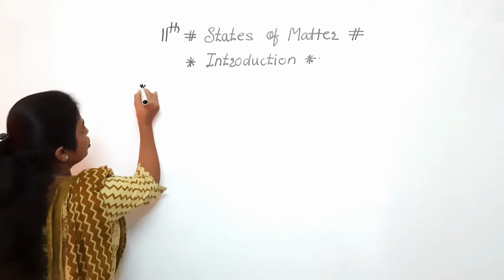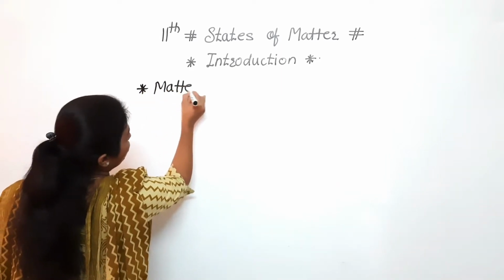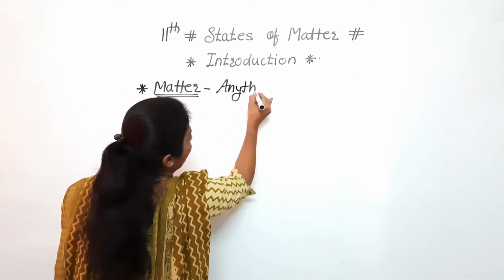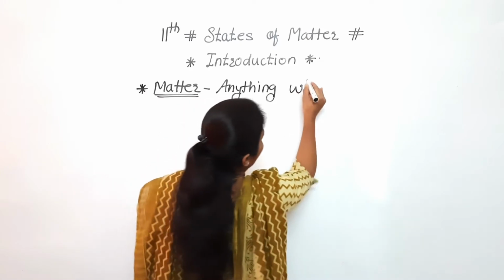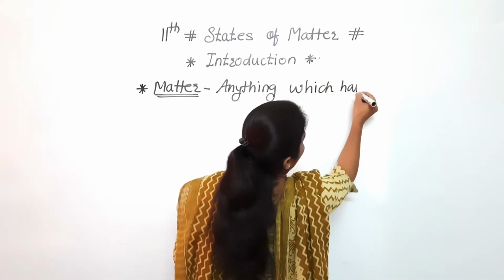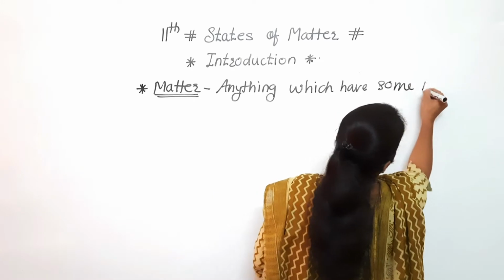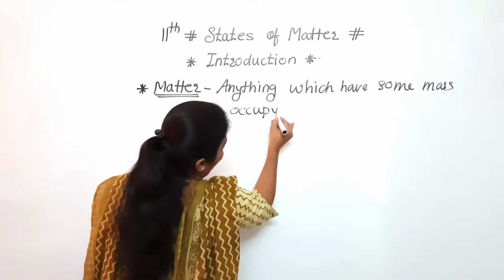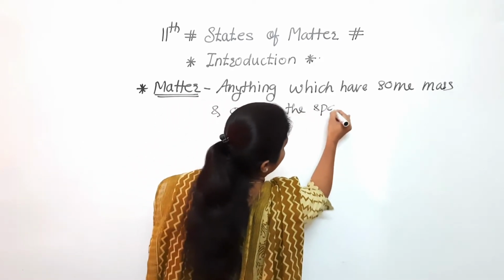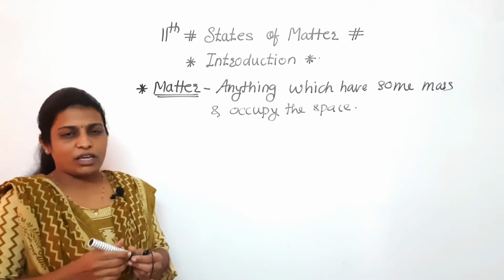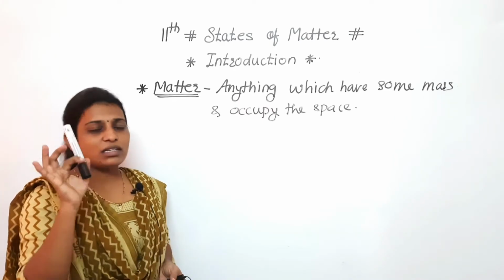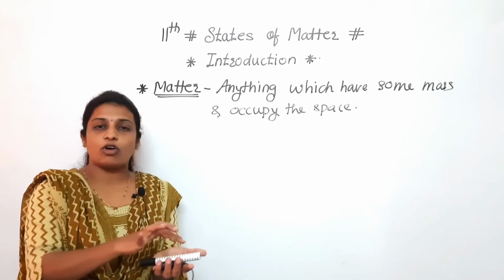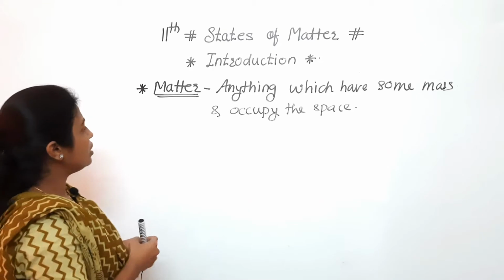So firstly we should know matter. I think everyone knows what is meant by matter. Matter is anything which has some mass and occupies space, that is called matter. Means anything. If we consider this pen, this pen is also matter because it has some mass, and when we keep it, it occupies some space. That's why it is also an example of matter.